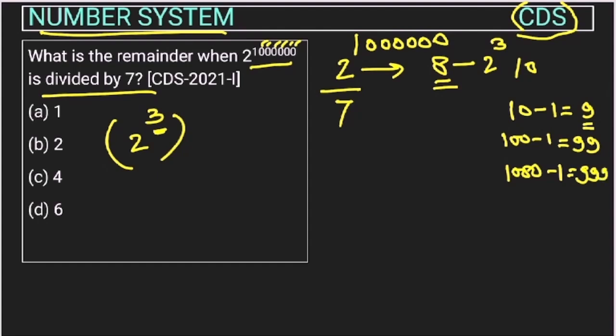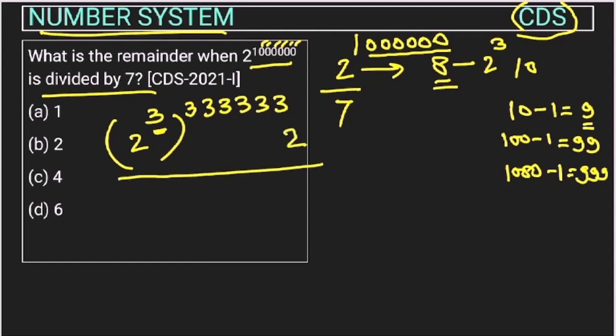If we are dividing this by 3, how many times will 3 come? The number of zeros is 6, so that many times the 3 will come: 1, 2, 3, 4, 5, 6. So this will be 9, 9, 9, 9, 9, 9. So 1, 2 is remaining. So 1, 2 we will put out, divided by 7.